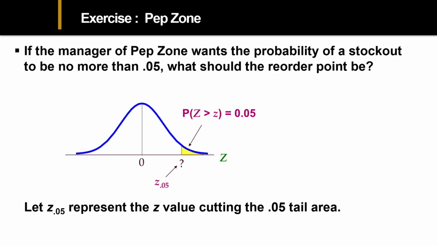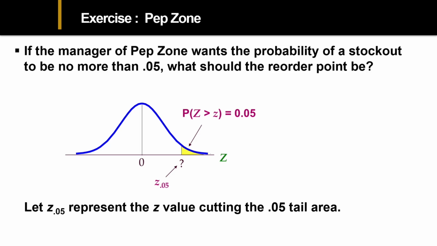The second question was, what if the manager wants to change the stock out order to have just a 5% chance of running out during that lead time? So the lead time is still 4 days, but we get to choose when we make the order. So what number should we pick to get that probability of a stock out to 5% or below? This is kind of the reverse, so we'll use the inverse function.